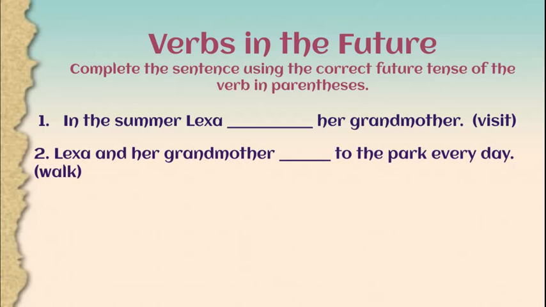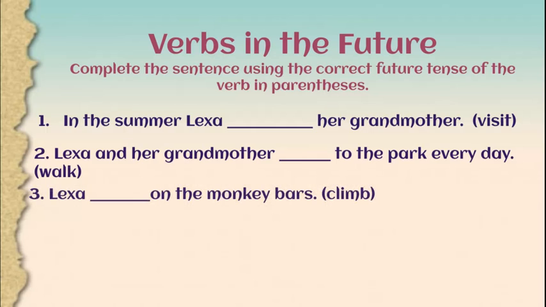"Lexa and her grandmother into the park every day." How will I make walk into a future tense verb? You should have chosen will walk. Lexa and her grandmother will walk to the park every day. Number 3, "Lexa on the monkey bars." How will I make climb in the future? You should have said will climb. Lexa will climb on the monkey bars.